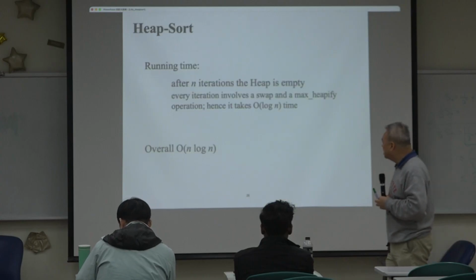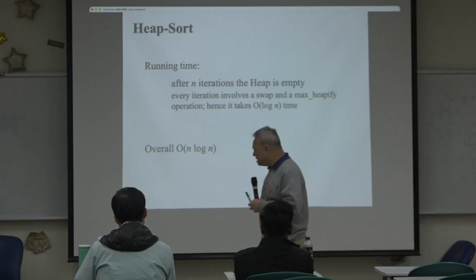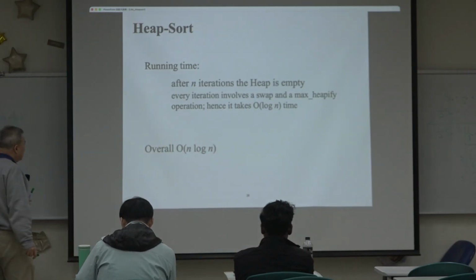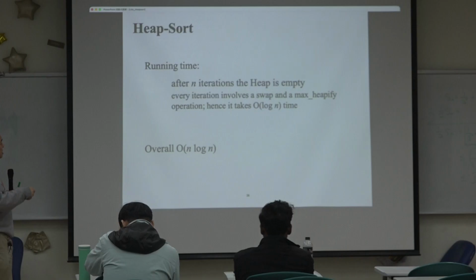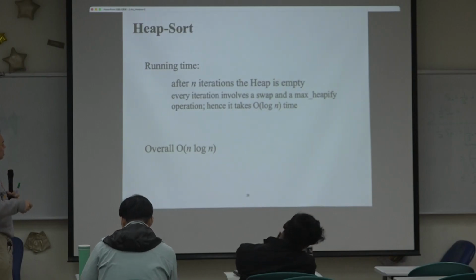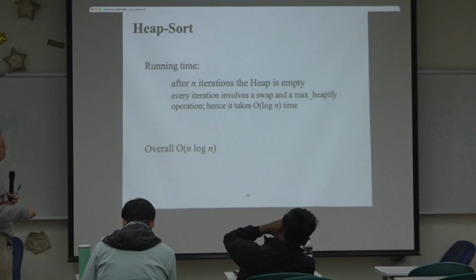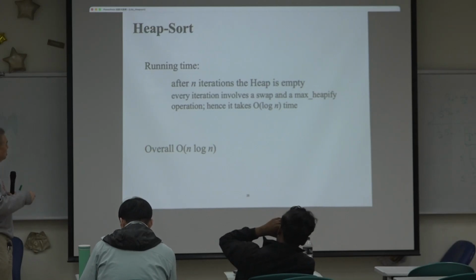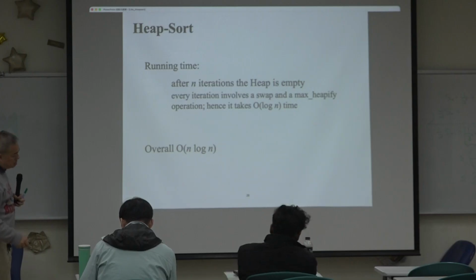That's it. And the running time, as I said, we will call max heapify n times. Every iteration involves a swap and the max heapify. The swap takes constant time. Max heapify takes log n. So it's n log n.